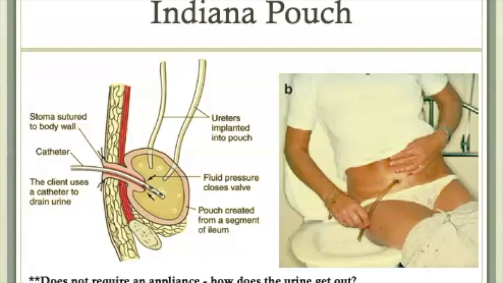As we mentioned earlier, skin care is paramount. It is also important to monitor the stoma. It should be pink and moist because it is still a living piece of bowel with all the blood vessels it would normally have. It should be moist because it is mucosa and produces mucus. Urine should be clear or straw colored and may have a little bit of mucus in it, but there shouldn't be anything unusual about the color of it.